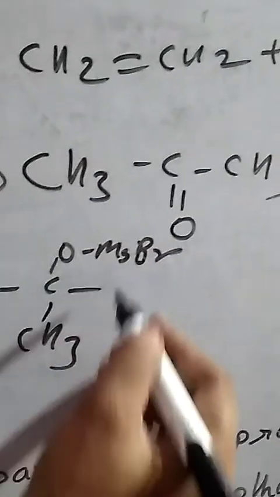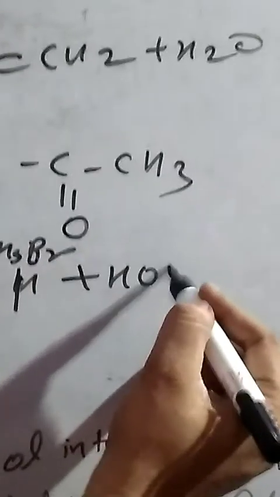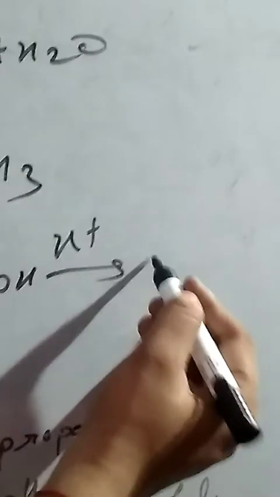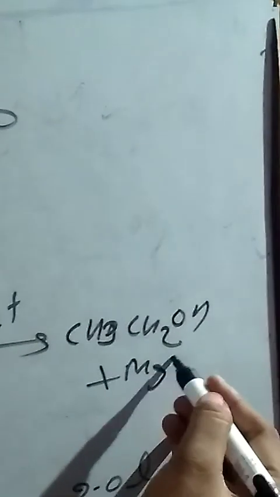We get an addition product, CH3CH2OMgBr, and when this addition product is boiled in the presence of acid, we get CH3CH2OH plus Mg(OH)Br. So we have solved the first part of this question, like IUPAC and some questions, about 6 questions.